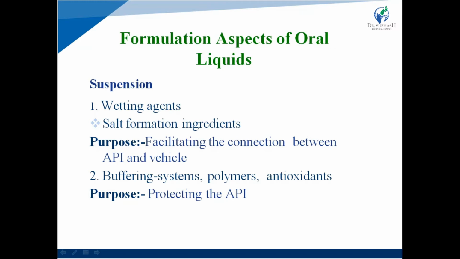Polymers are also required for pH maintenance, like cellulose derivatives. And the last one is antioxidants, which are required for oxidation prevention. The purpose of the buffering system, polymers and antioxidants is protecting the API. So they prevent or protect the drug, the active pharmaceutical ingredient.